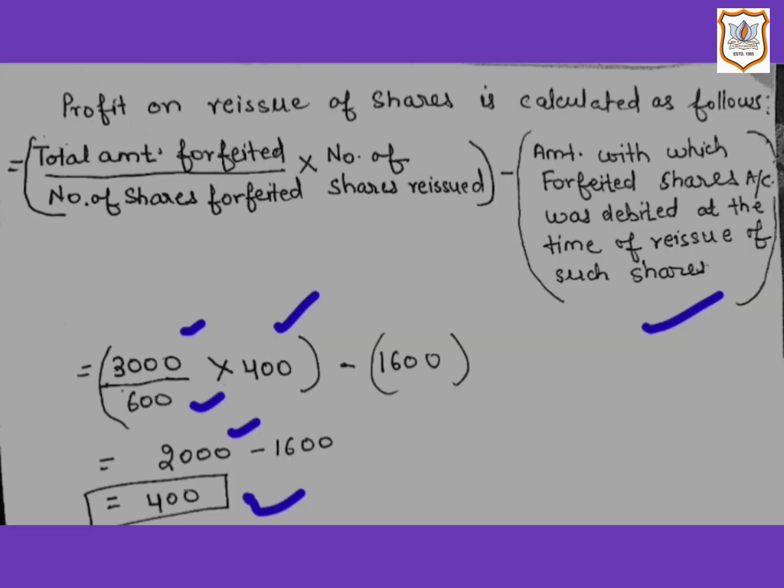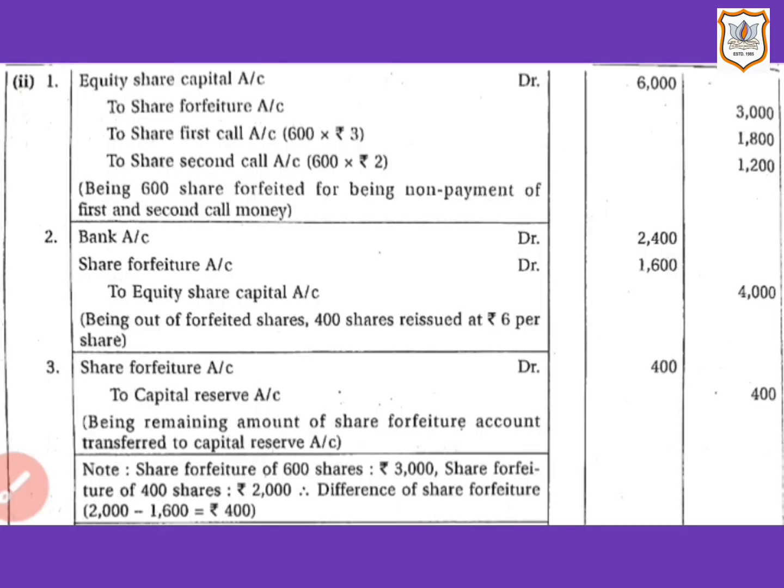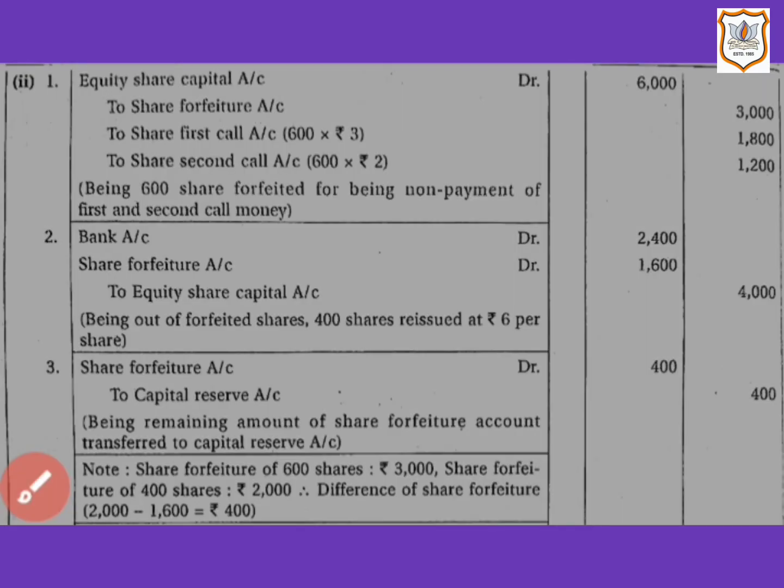So let us see journal entry. Here share forfeiture account will be debited by rupees 400, and capital reserve account will be credited by rupees 400. Now let us see the third situation.